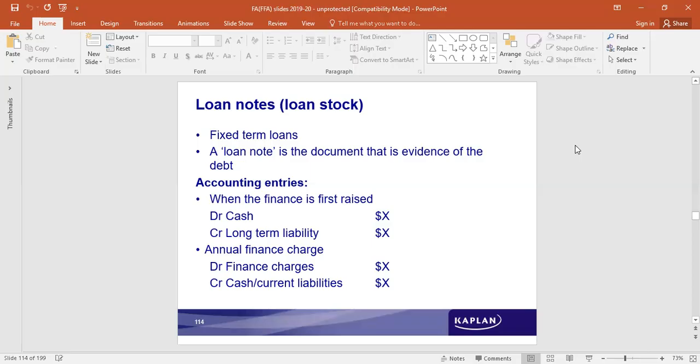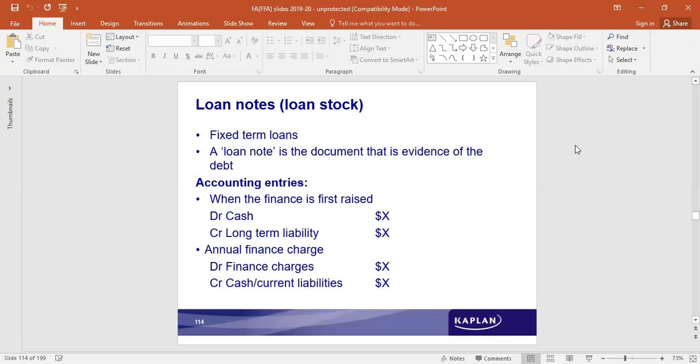That makes the debt capital a secured debt, a secured loan. Unsecured means there's no such claim that they can have on the assets of the company. A loan note is a document that is evidence of the debt.